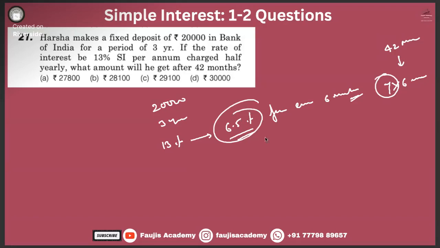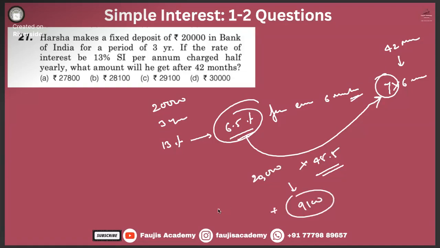That means effectively 7 times you have to multiply this, 45.5%. What is 45.5% of 20,000? Is it 9100 plus 20,000? How much is that? 29,100. So C is your correct answer over here.